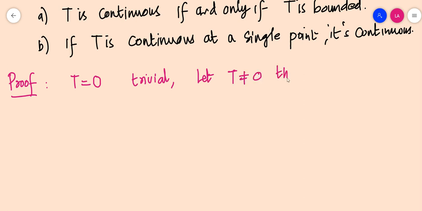Then clearly norm of T is not equal to 0 by the property of norm. In this case we have to prove that T continuous implies T bounded, and T bounded implies T continuous. First assume that T is bounded.